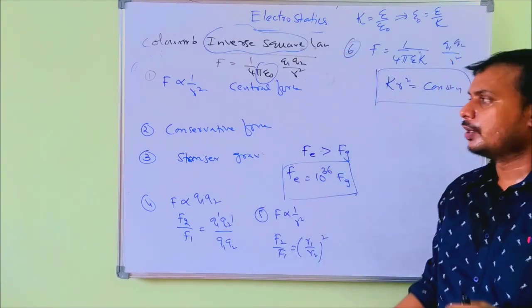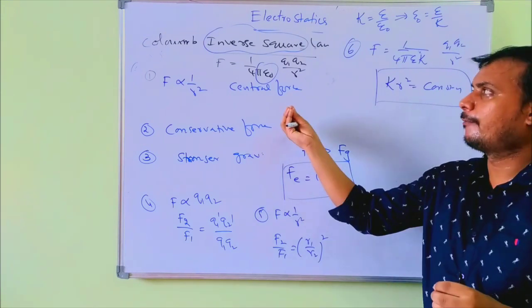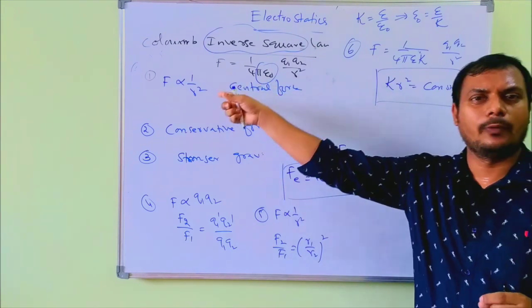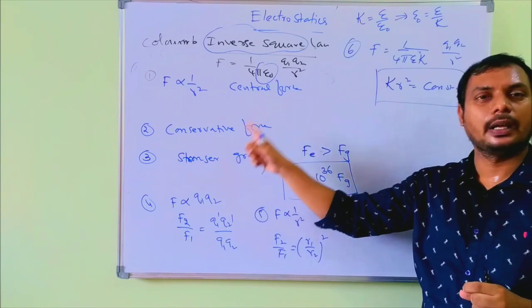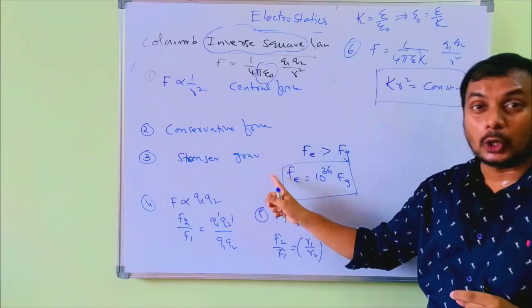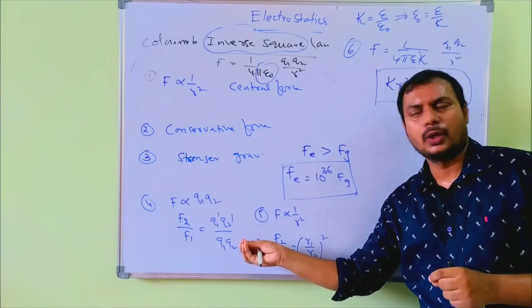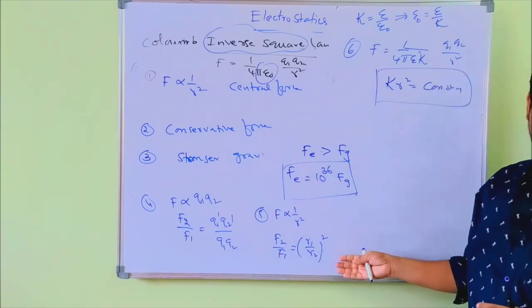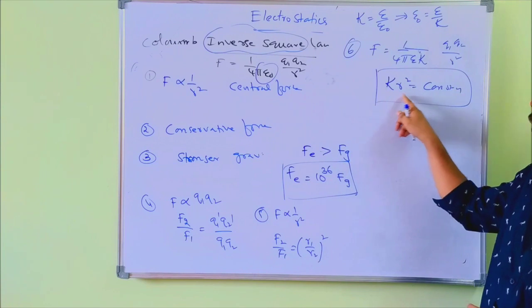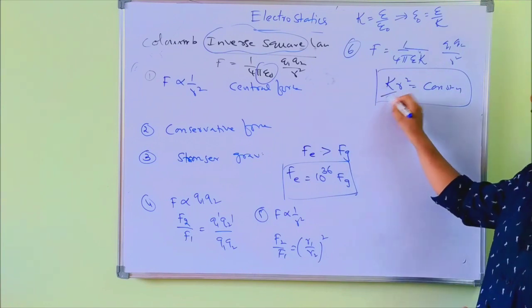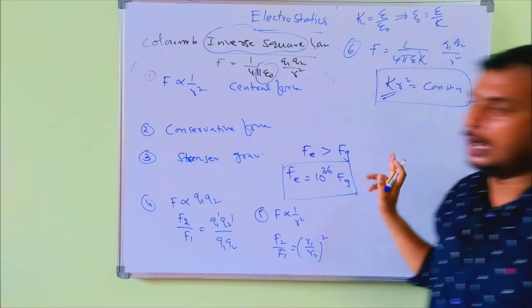So these are the main properties of Coulomb's inverse square law. Coulomb force is a central force and conservative force, stronger than gravitational force, F is proportional to Q1 Q2, proportional to 1 by R square, and K into R square equals constant. K is the dielectric constant of the medium.